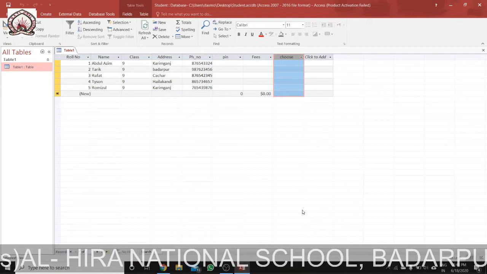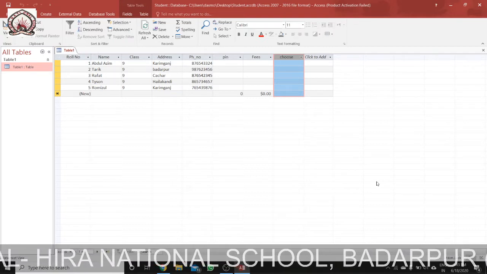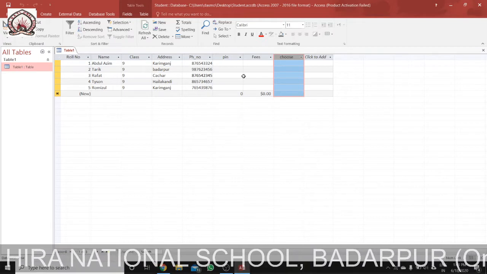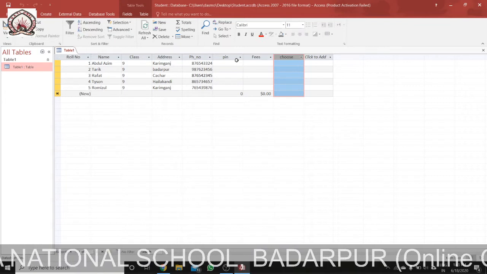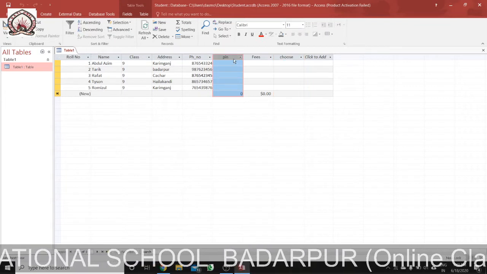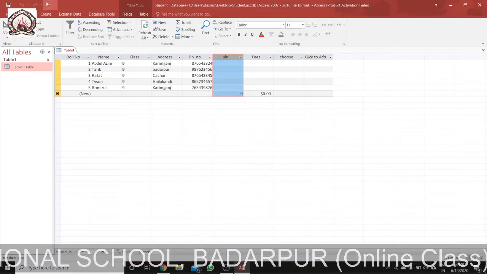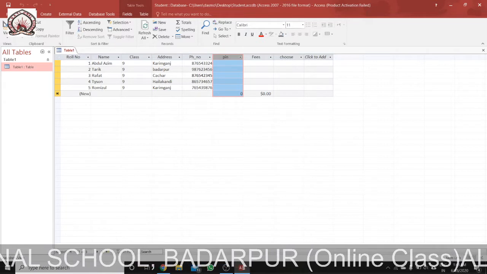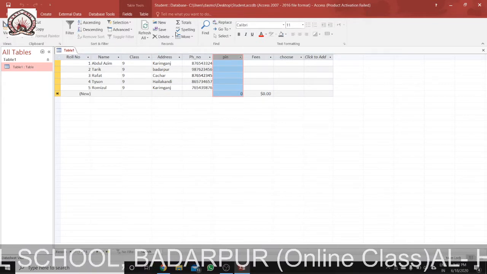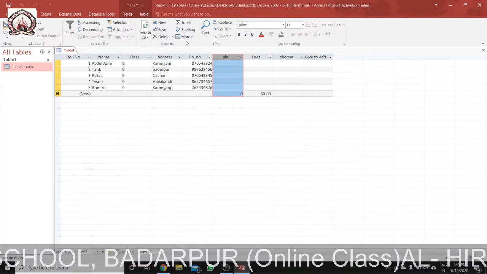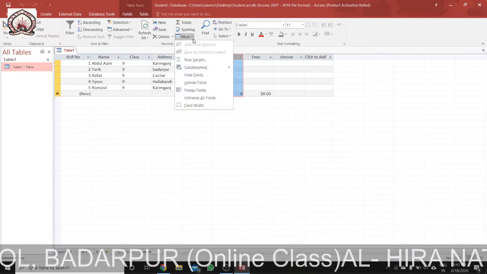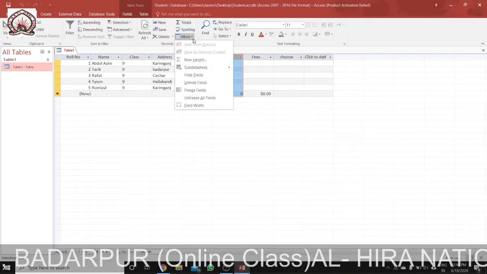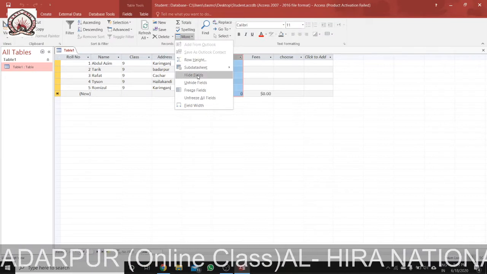Now, how can you hide a field? We'll just select the column header. Suppose I want to hide this one. I will click on this one. Then we select the home tab. Under the home tab, under the record group, we click more. Then we can see hide fields. See, hide fields.